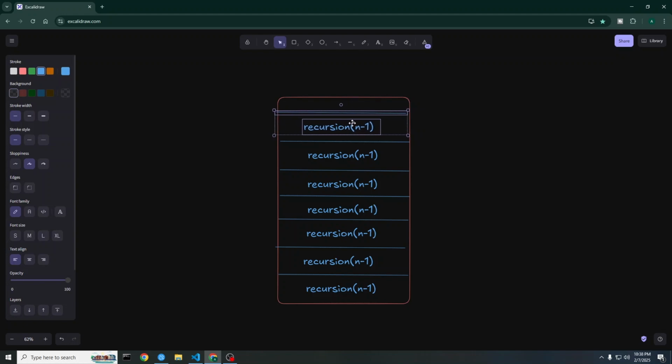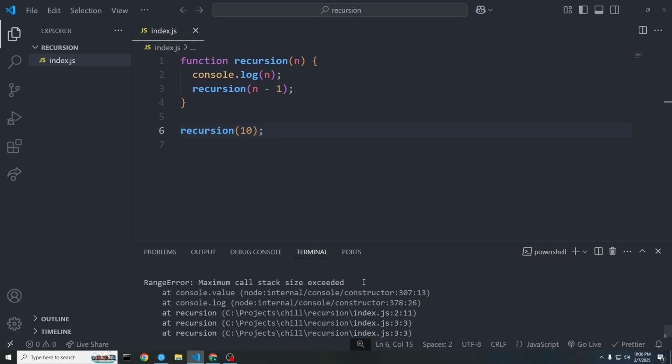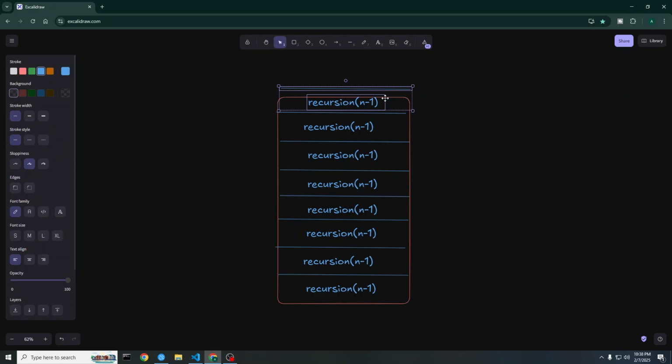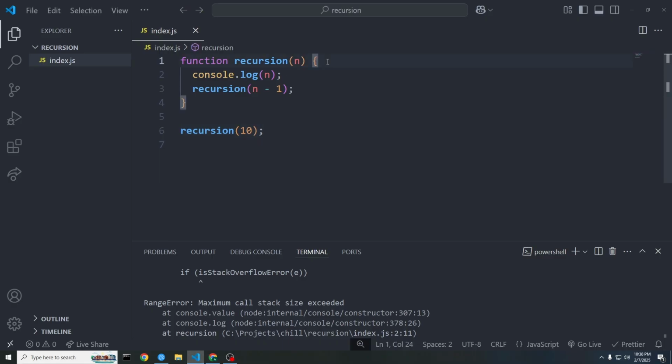it overflows the stack size. That's why we get an error which is stack overflow. And to avoid this, we use the base case where the function will stop calling itself, basically stop the recursion. So this was for today.